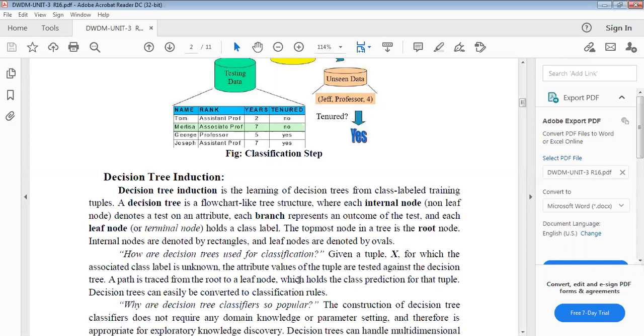Now these decision trees are used for classification. Given a tuple X for which the associated class label is unknown, the attribute values of the tuple are tested against the decision tree.